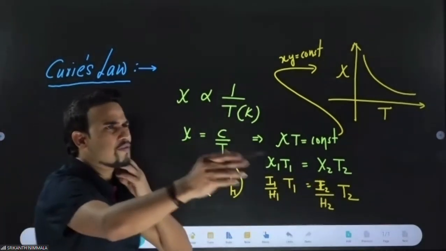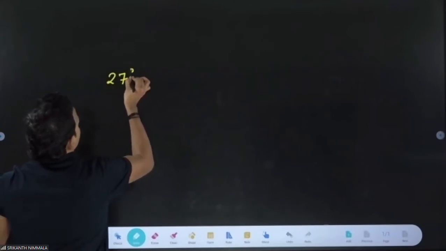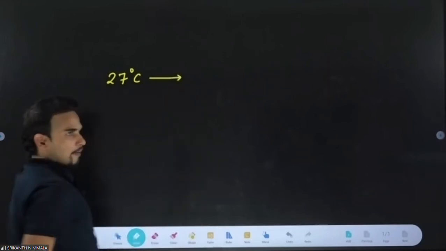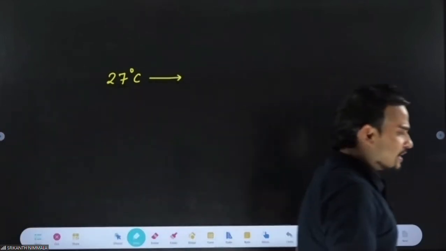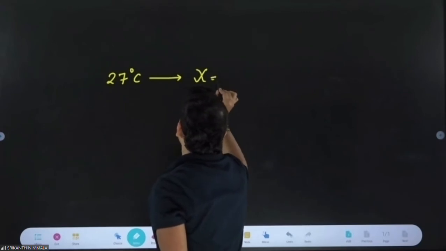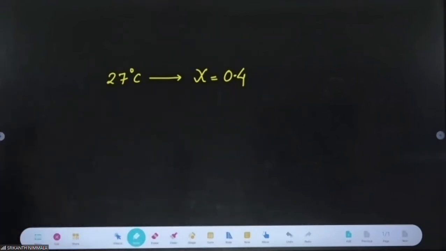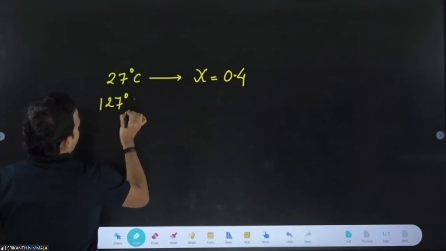You write. I will give you one previous year NEET question. At a temperature of 27 degrees Celsius, a paramagnetic material has Xi equal to 0.4. Find Xi at 127 degrees Celsius.